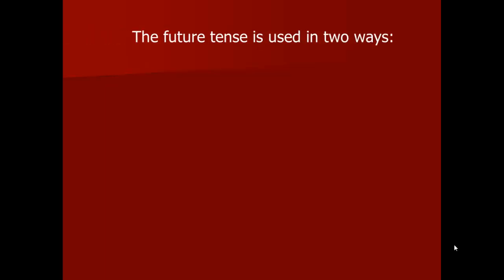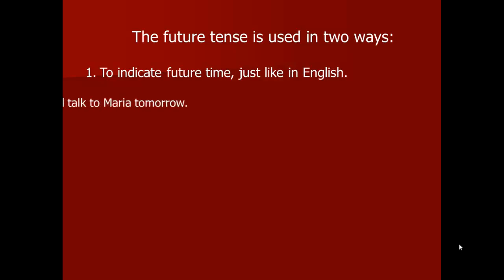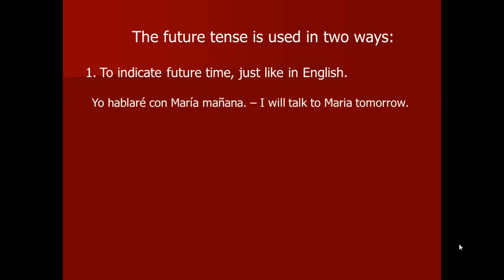Now the future tense can be used in two ways. Before we get to actually how to conjugate it, you have to know this. Future tense, as we do in English, is used to indicate a future time. For example, yo hablaré con María mañana, I will talk to Maria tomorrow. So you're indicating it's something that's not happening now, it's happening in the future.